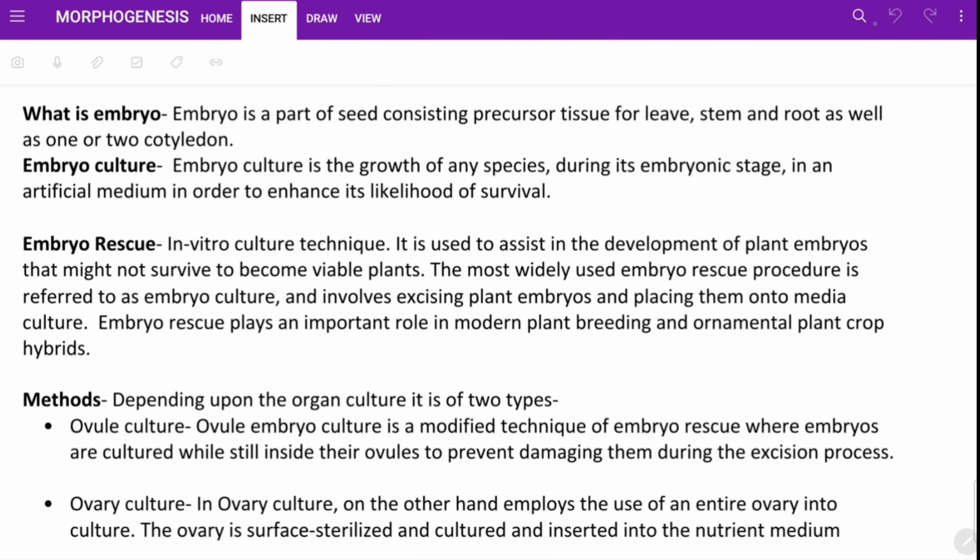So what is embryo culture? Embryo culture is the growth of any species during its embryonic stage in an artificial media in order to enhance its likelihood of survival. So what it is saying is that embryo culture is a technique that grows any species during its embryonic stage.